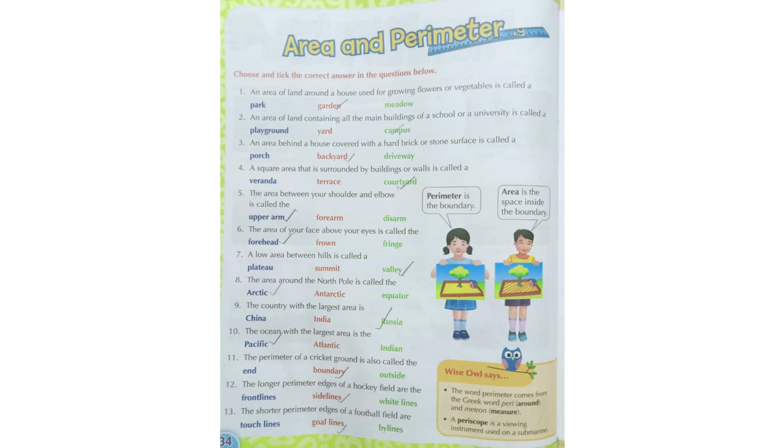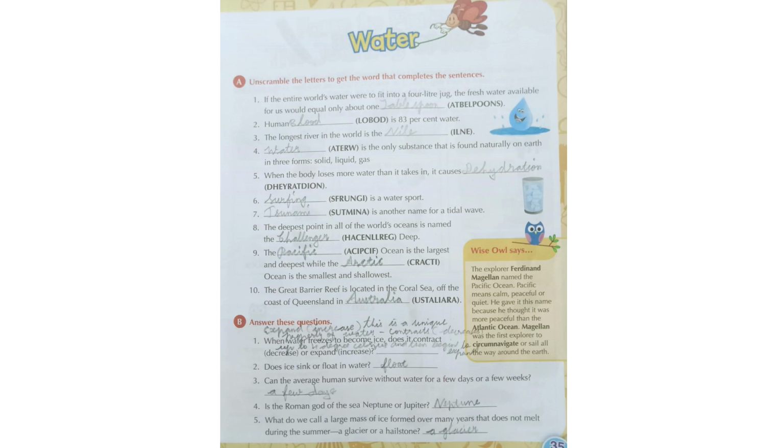The next lesson is about water. All of you know about water, isn't it? Here they are giving us unscrambled letters to get the word that completes the sentences. If all the world's water were to fit into a 4-liter jug, the fresh water available for us would equal only about 1 tablespoon.